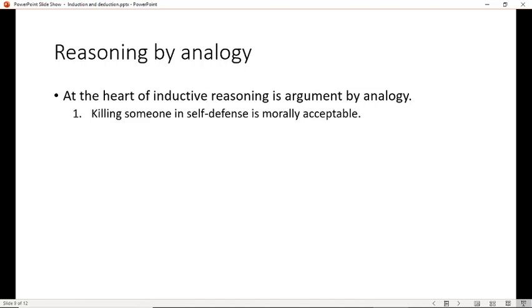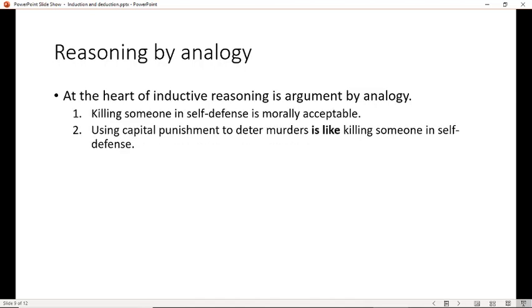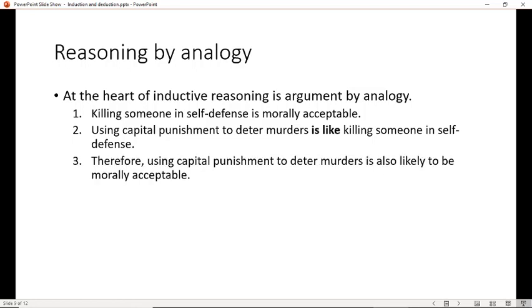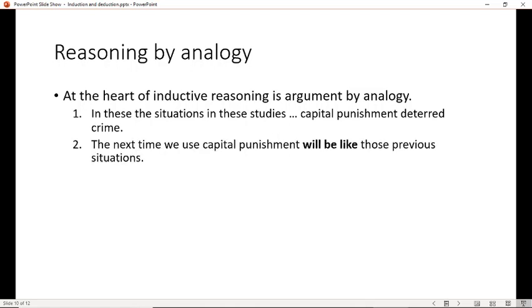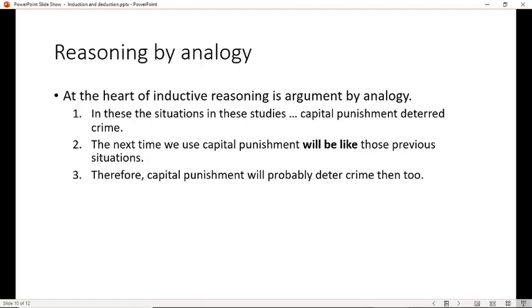Here's a different one. Killing someone in self-defense is morally acceptable. Using capital punishment to deter murders is like killing someone in self-defense. So therefore, using capital punishment to deter murders is also likely to be morally acceptable. So this is another reasoning by analogy argument. Here's one that we already looked at. In these situations, in these studies, capital punishment deterred crime. The next time we use capital punishment will be like those previous situations, so probably it will deter crime then too. That's sort of what we were saying before when we decided that it probably deters crime.